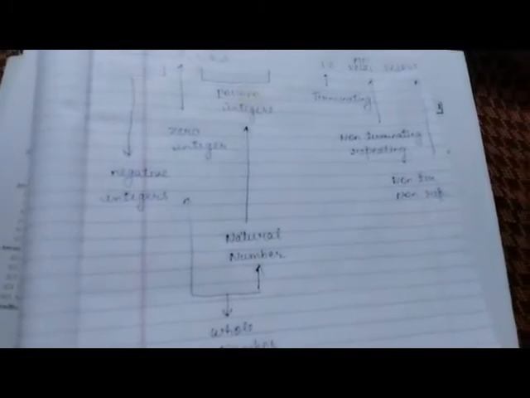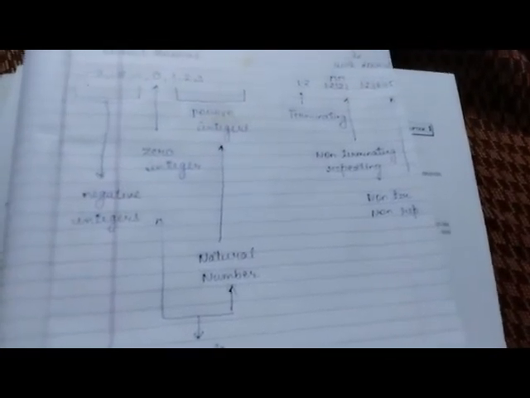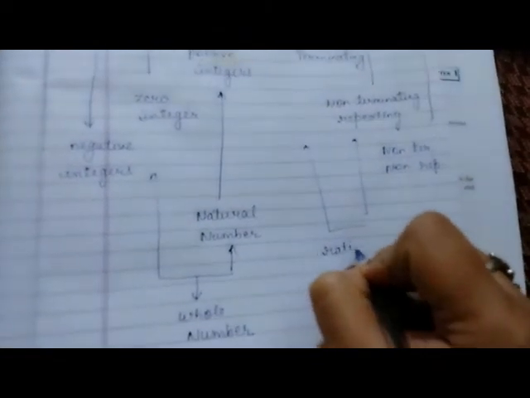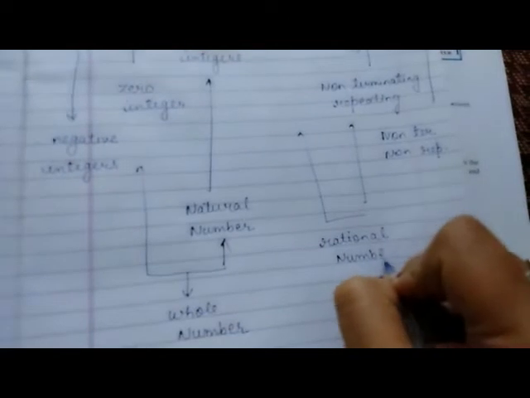Okay, so now let's come back to our chapter. We have to study the rational numbers and non-rational or irrational numbers. The rational numbers are from this part. The terminating and non-terminating repeating numbers are known as rational numbers.